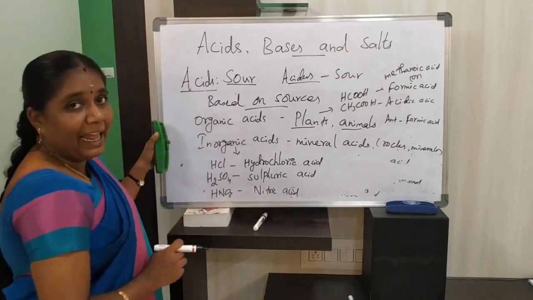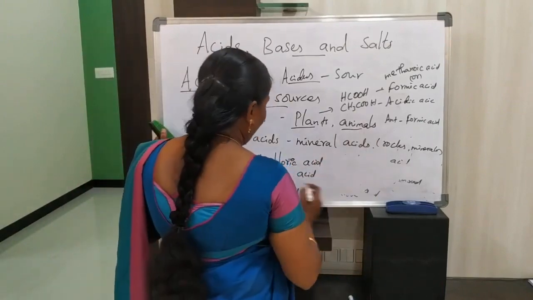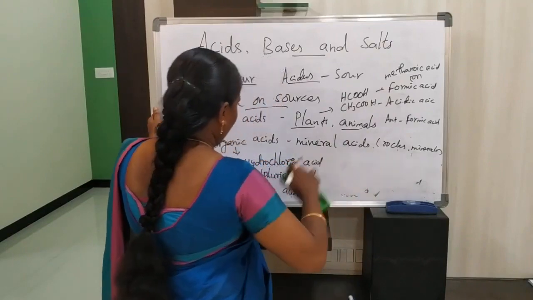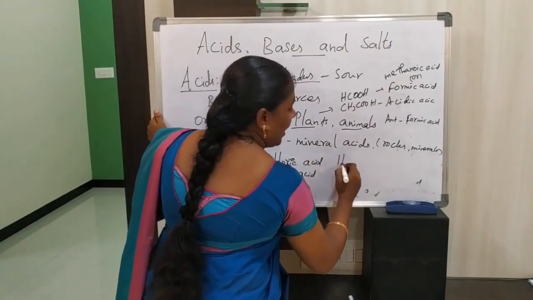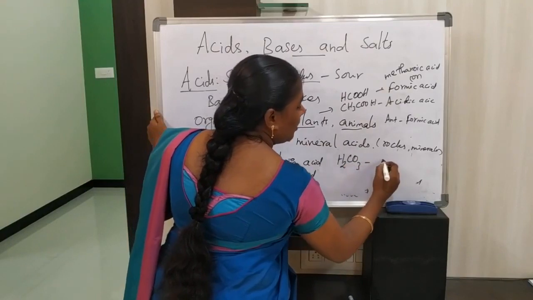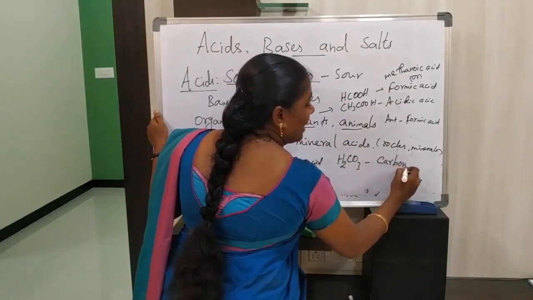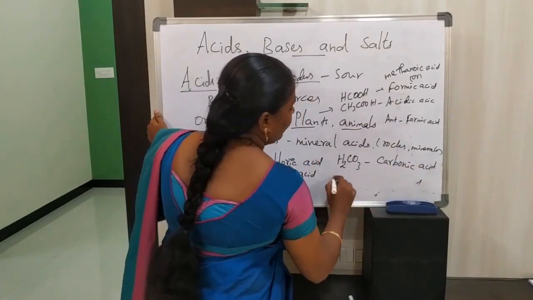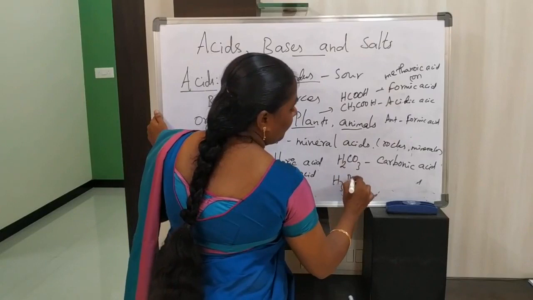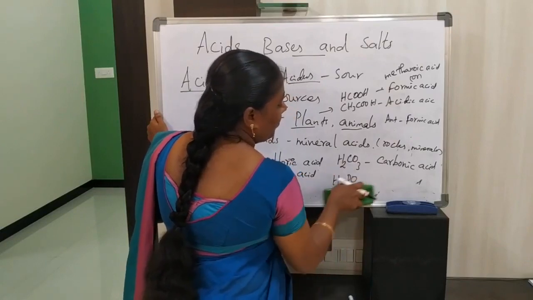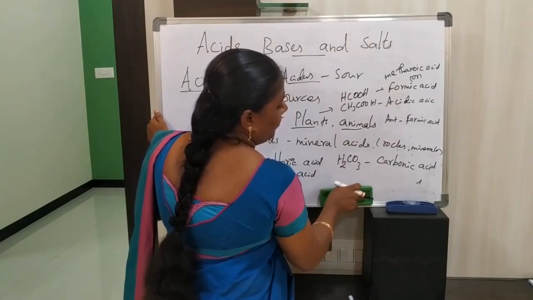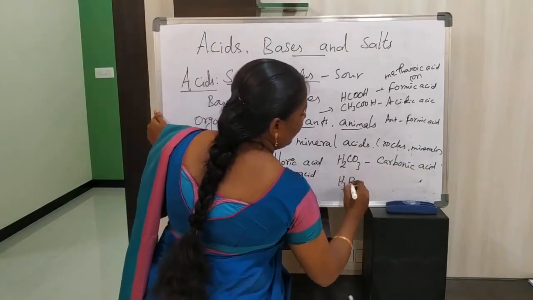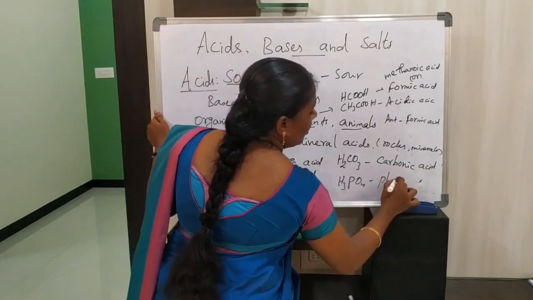And H2CO3. This is carbonic acid. As well as H3PO4, this is phosphoric acid.